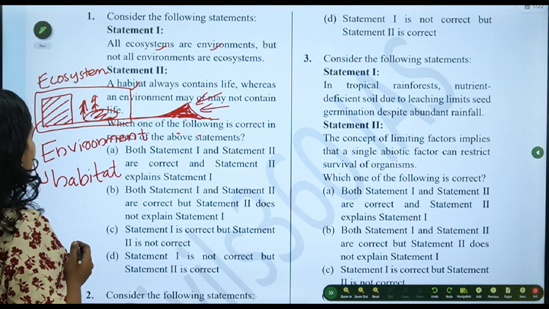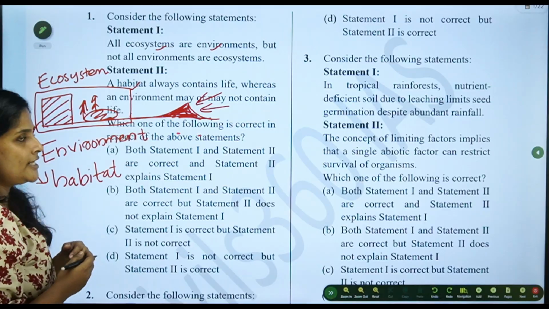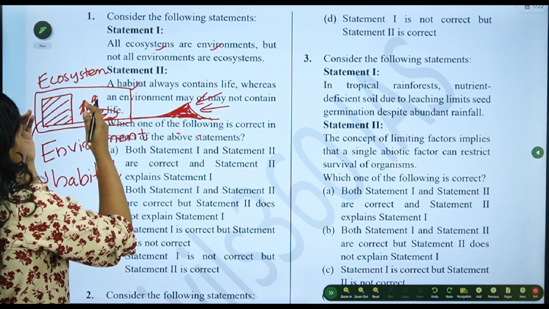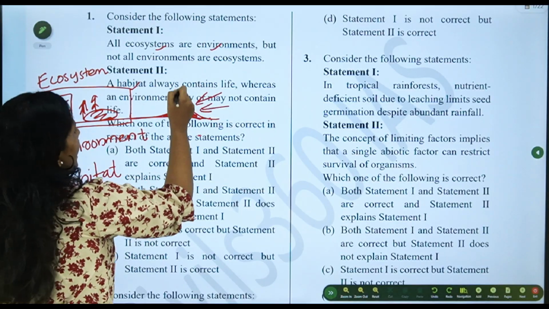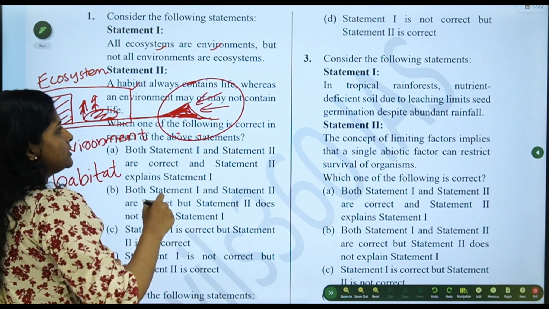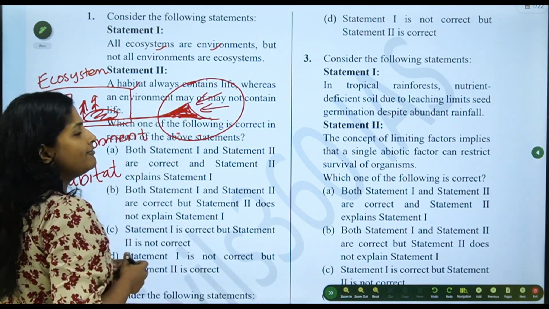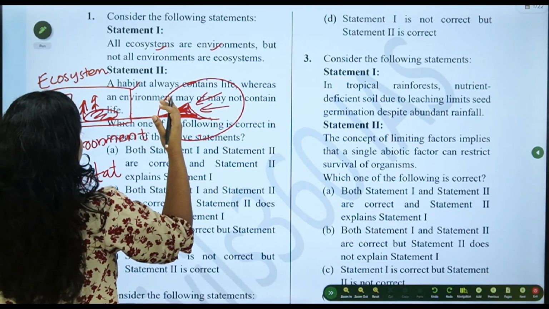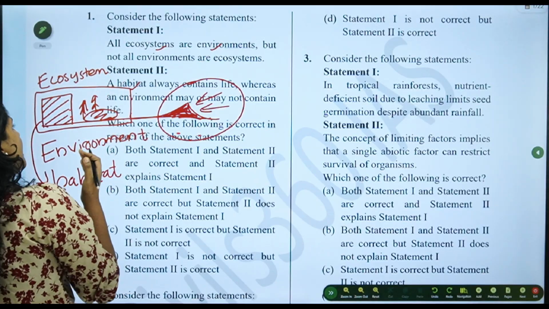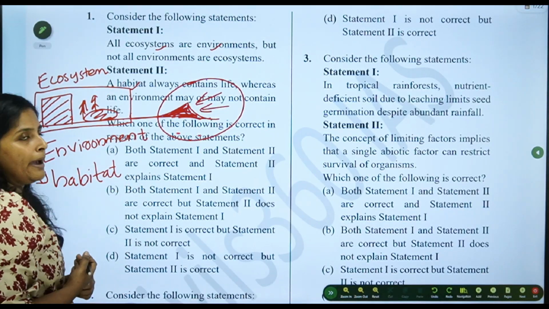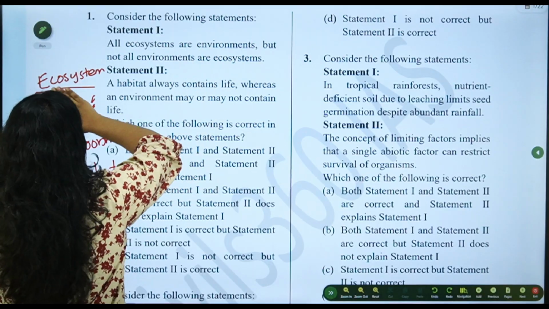So in a sense what we can say is many habitats together constitute an ecosystem, and many ecosystems constitute the environment. And environment can have places where there is no life or no interaction, right? There are just abiotic factors only. So environment is a bigger set, a subset of which is the ecosystem, and the subset of that again is the habitat. So next let's go to the question.